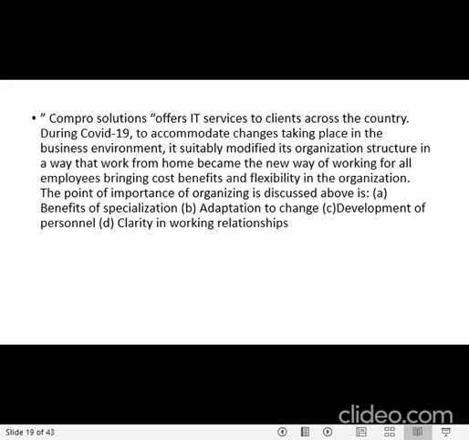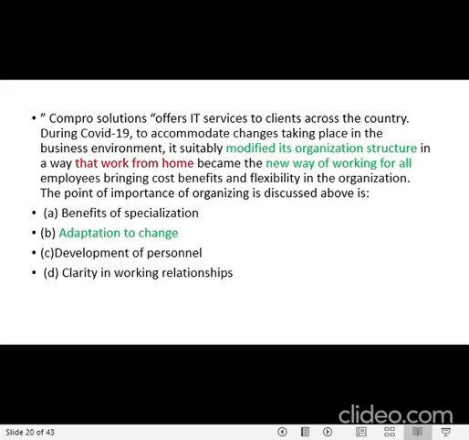So, what are they doing here? Are they doing benefits of specialization, or are they adapting to change? Development of personal clarity in working relationship. If you see there, the question is a very direct question. It talks about COVID-19 changes, and because of that, there is modified organization structure. Go to the question, the word change, the answer is there already in front of you. That is adaptation to change.